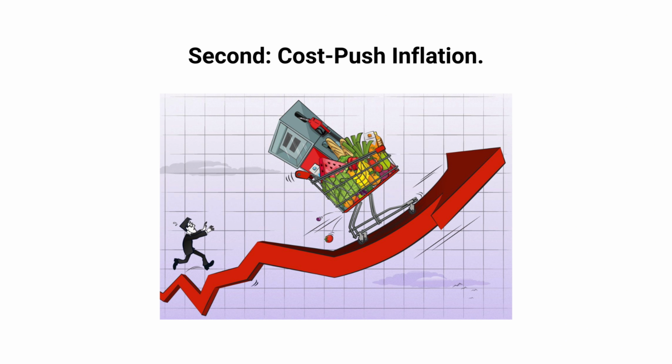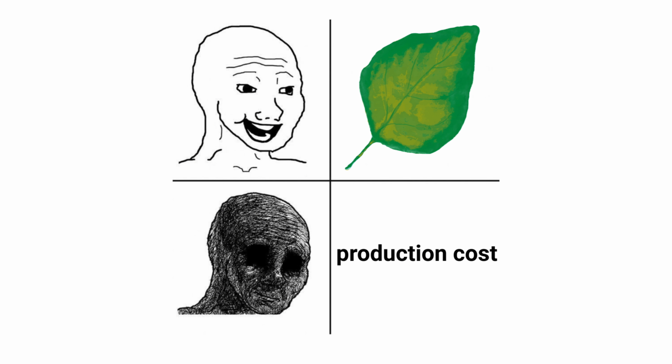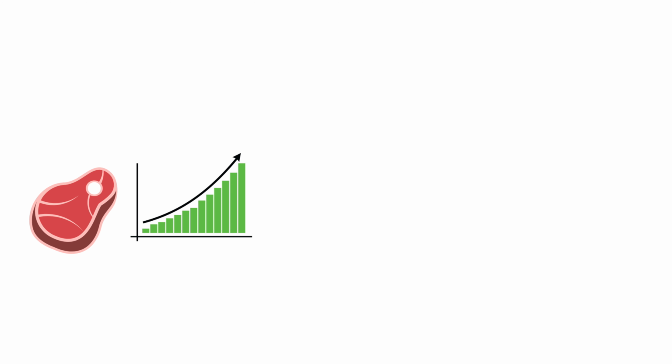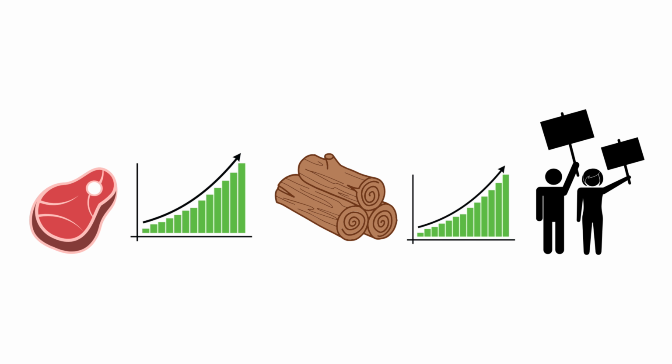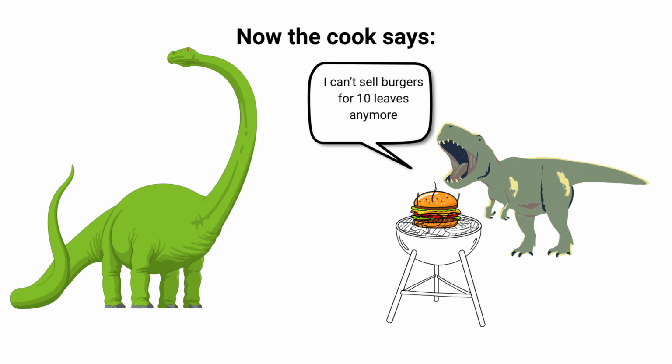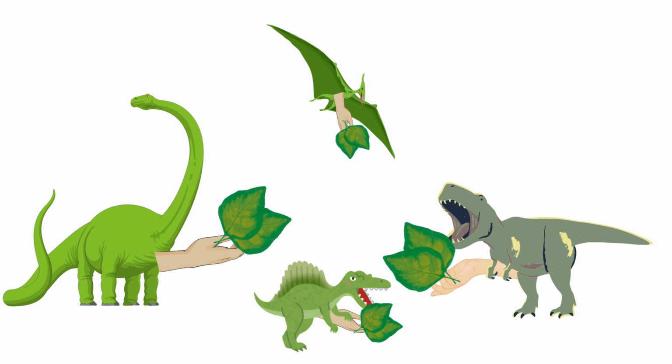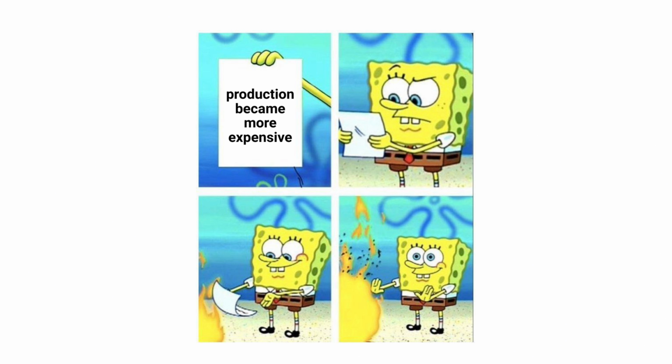Second, cost push inflation. This time the problem isn't the leaves, it's the cost of making burgers. The price of dino meat goes up, the price of firewood goes up, the cook demands higher wages. Now the cook says, I can't sell burgers for 10 leaves anymore. It costs me more to make them. So the price becomes 15. This inflation didn't happen because dinosaurs had too many leaves. It happened because production became more expensive. That's cost push inflation.